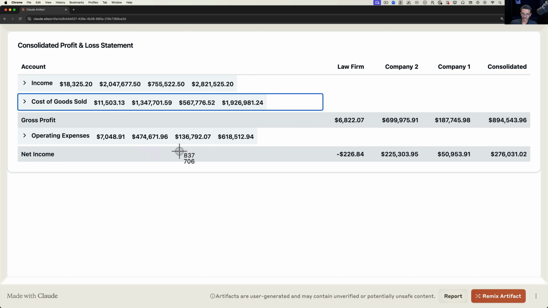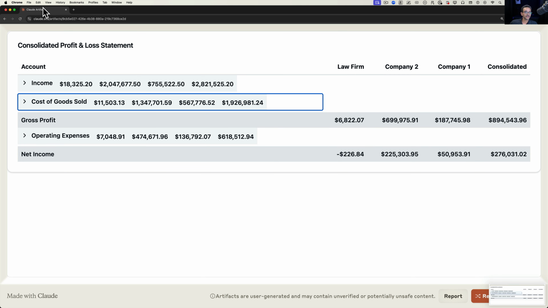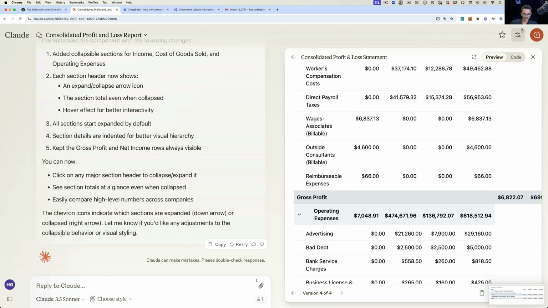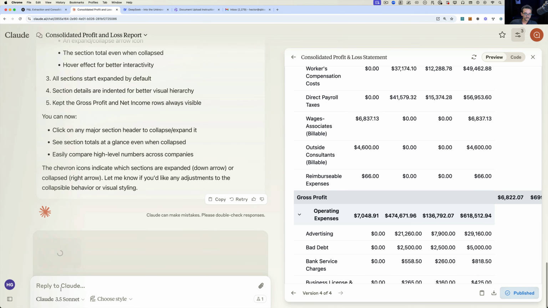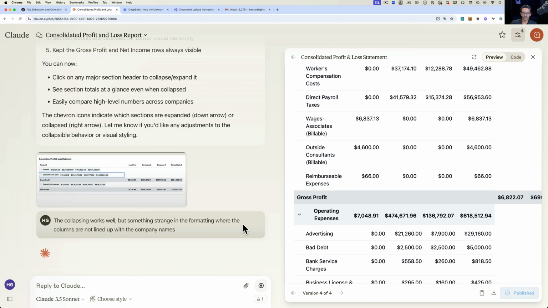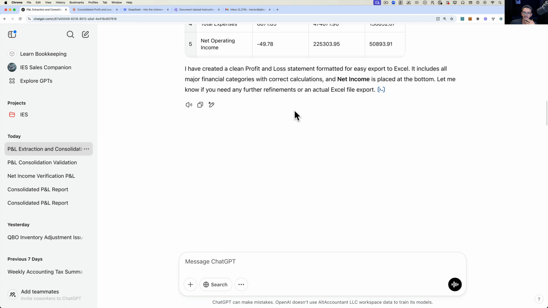Actually, I'm going to take a picture of it and send it, and I'll tell Claude. I'll send it a picture, and I'll say the collapsing works well, but something is strange in the formatting where the columns are not lined up with the company names. Okay, let's have it recode. So it'll recode that. Let's go back into ChatGPT and see what it got.